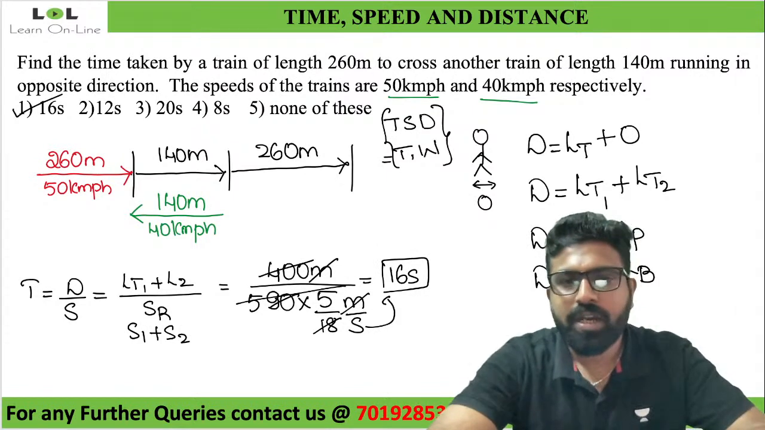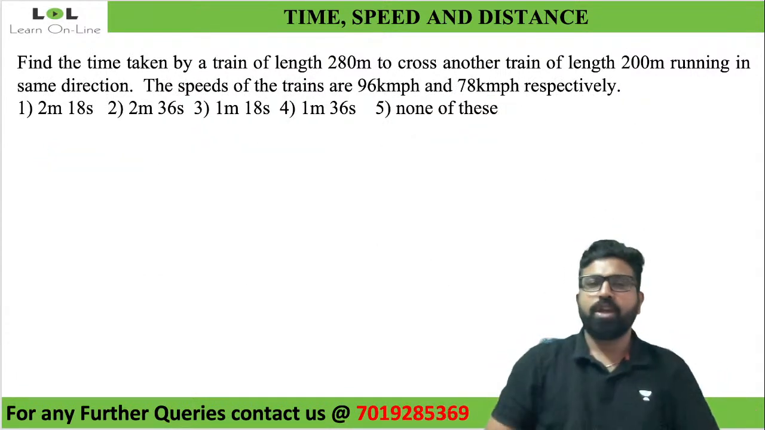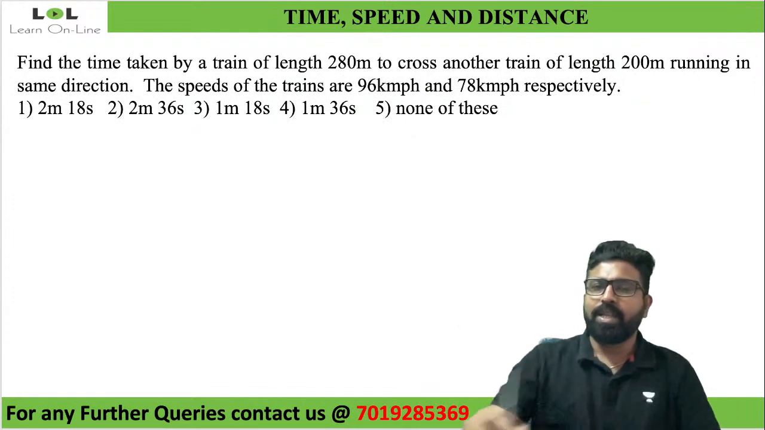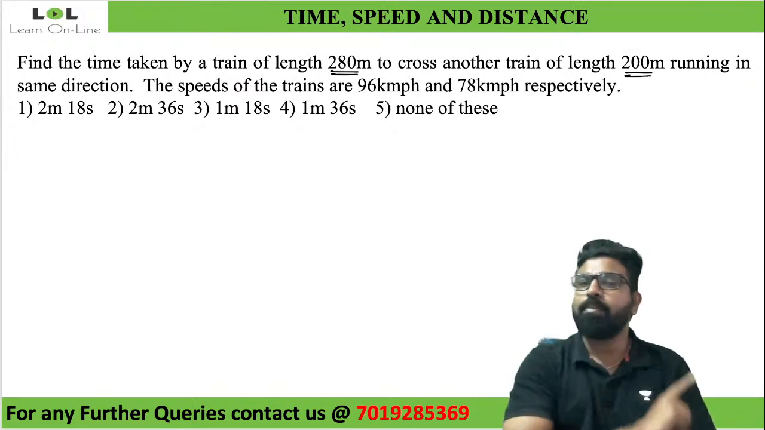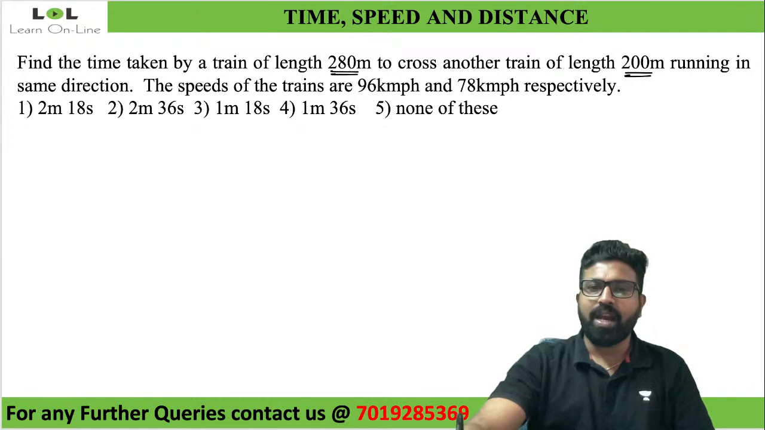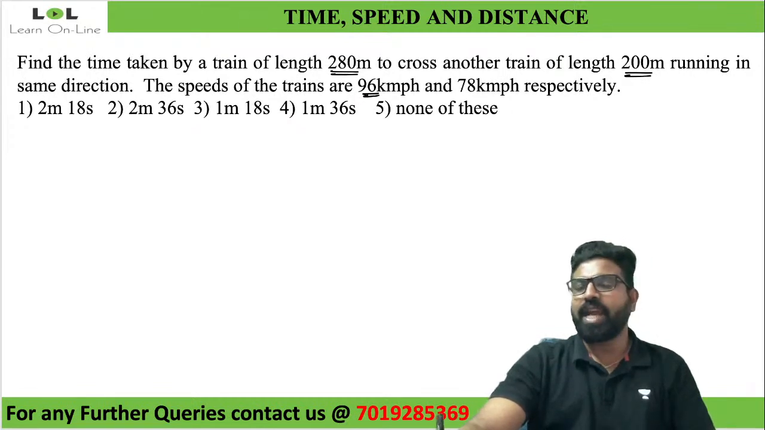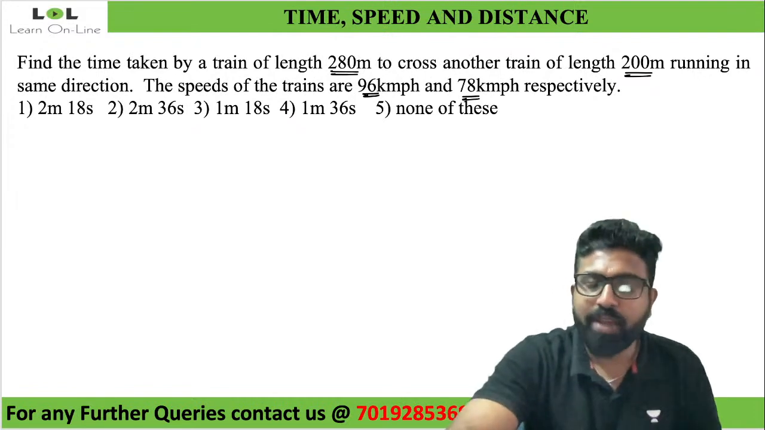Clear with this? Give me the answer for the next question quickly. Find the time taken by a train of length 280 meters to cross another train of length 200 meters running in the same direction. The speeds of the trains are 96 and 78 kilometers per hour respectively. Try to solve it. I will also be solving it.